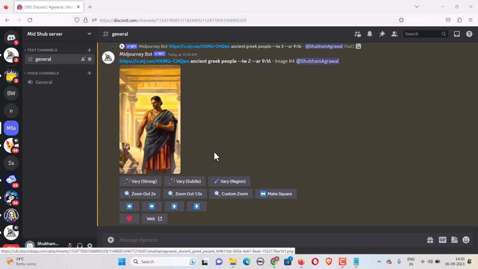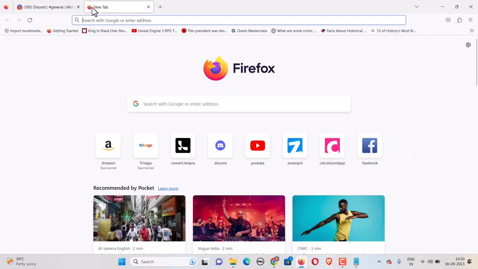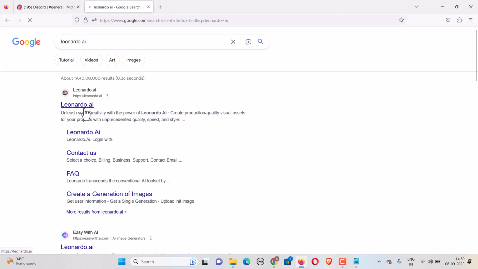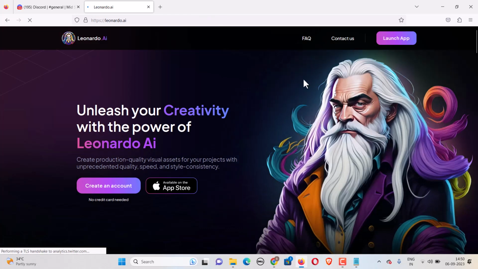Okay, now we are in the Midjourney server on Discord. Currently Midjourney costs like $10 per month on the plan that you want, like basic, standard, and pro, whatever plans. You can buy them, or you can also use Leonardo AI. The only problem I have with Leonardo is that it can be a little difficult at times, but it's your choice. Whichever you want to use, you can use. There's no problem, but I personally prefer Midjourney.